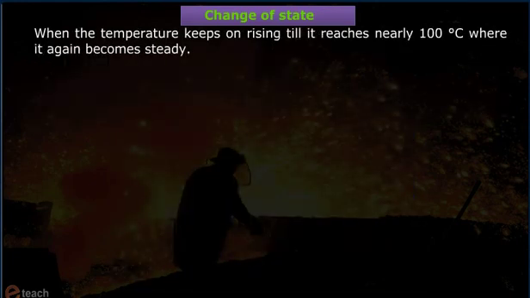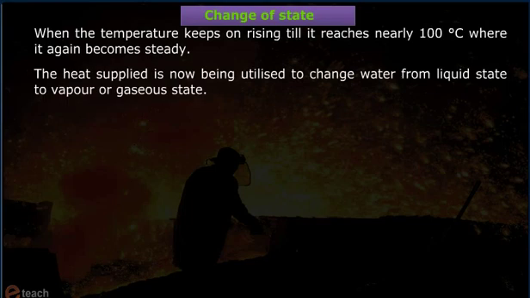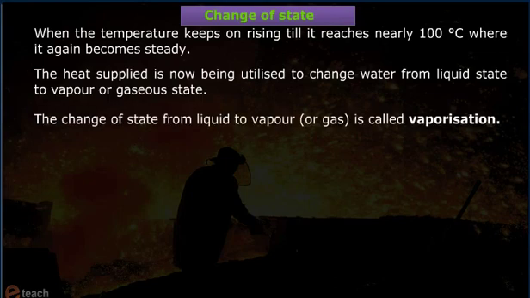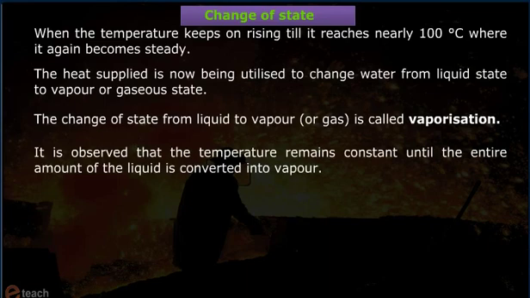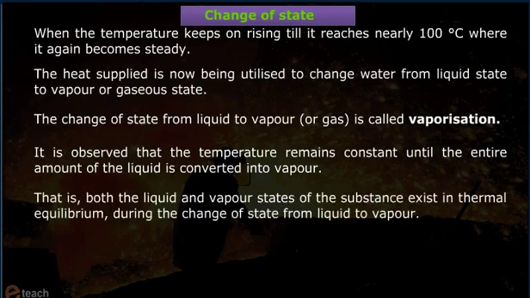The temperature keeps on rising till it reaches nearly 100 degrees Celsius, where it again becomes steady. The heat supplied is now being utilized to change water from the liquid state to vapor or gaseous state. The change of state from liquid to vapor or gas is called vaporization. It is observed that the temperature remains constant until the entire amount of the liquid is converted into vapor. That is, both the liquid and vapor states of the substance exist in thermal equilibrium during the change of state